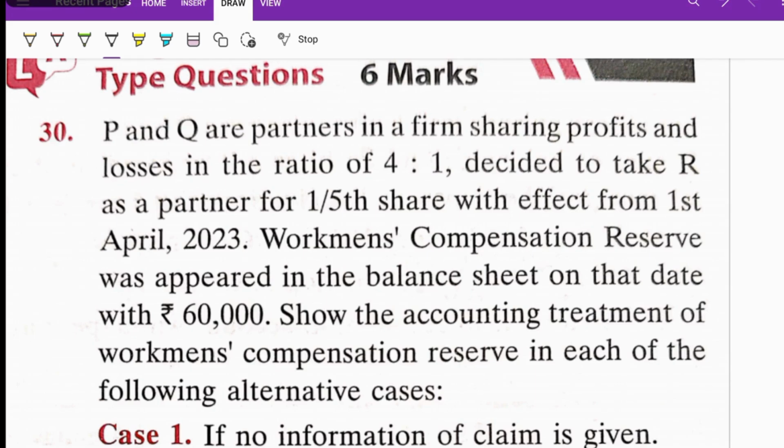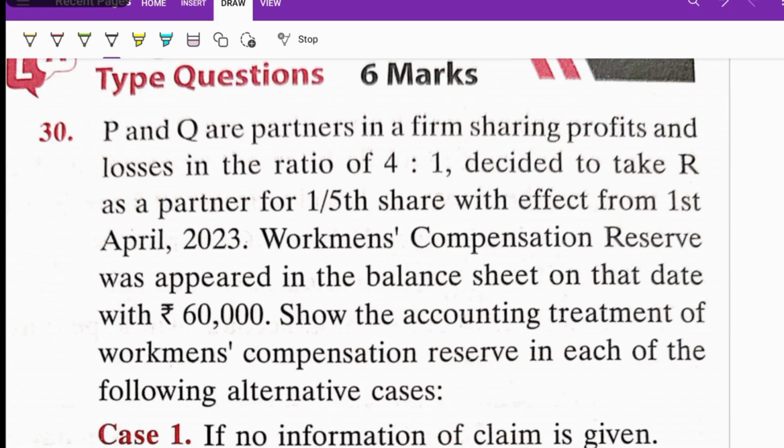Hello students, today I am going to discuss what is meant by workman compensation reserve, and how we can treat it in accounts at the time of admission of a new partner if there is a workman compensation fund in the balance sheet. There are mainly five cases of how to treat the workman compensation fund. So let me explain what is meant by workman compensation fund.